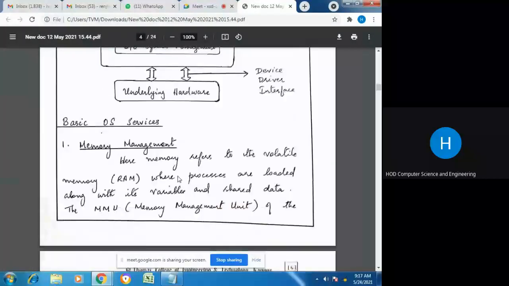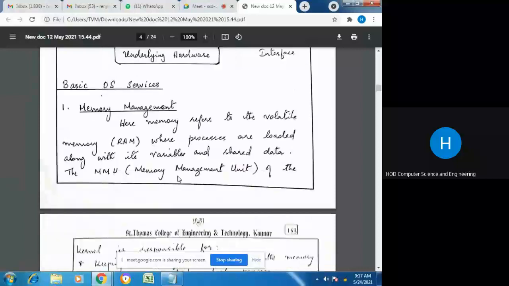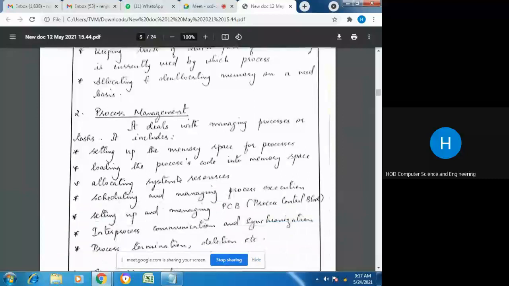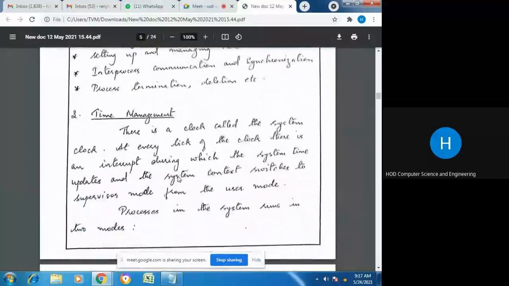So the basic OS services include memory management, and I think we covered memory management in the last class, then process management and time management. Time management is necessary because every process should get an equal share of time in multi-processing systems. So it is usually achieved using interrupts.